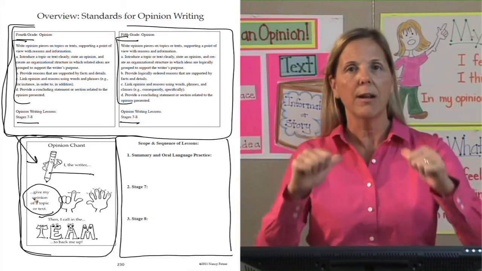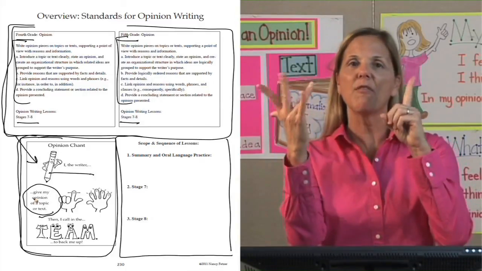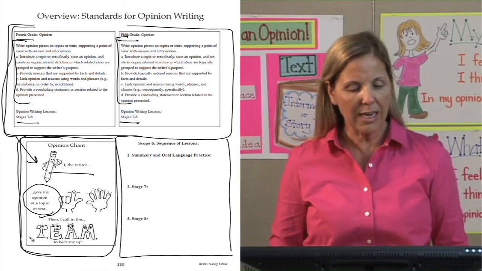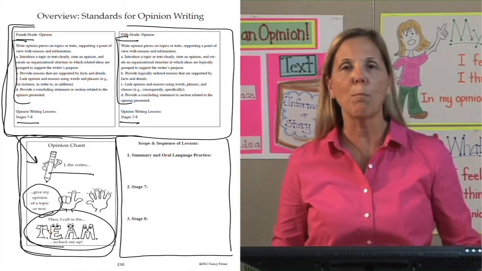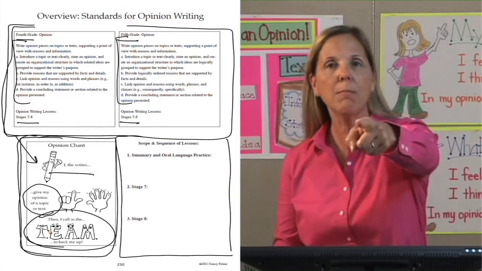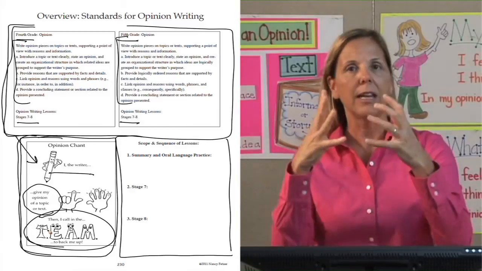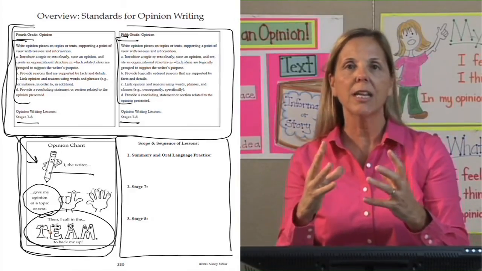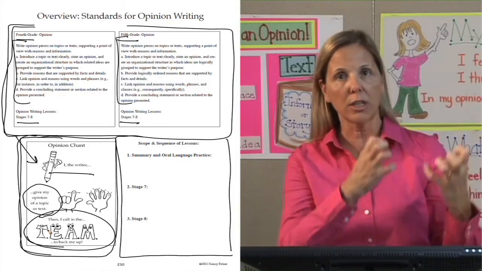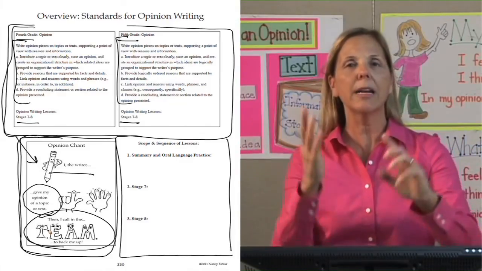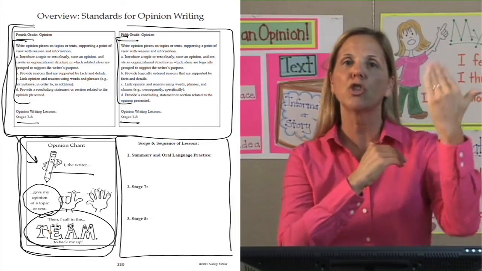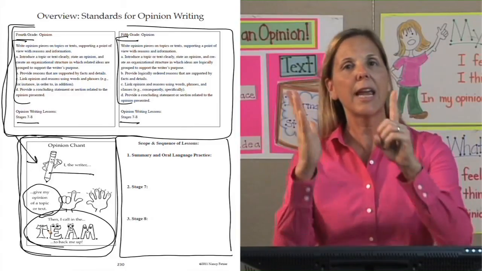So we'll do it again. I, the writer, give my opinion about a topic or text. The last part is, and then I call in the team to back me up. What do I do, everybody? I call in the team to back me up. And at that point, I could stop in my chant and I can list out literature and I can list out information and explain that to the students. Then we go back and say, okay, I can have an opinion about text, literature, or information. Next, I say, and a topic.